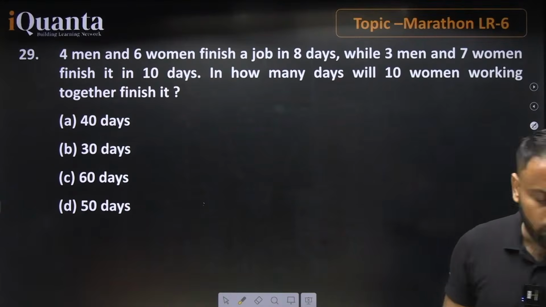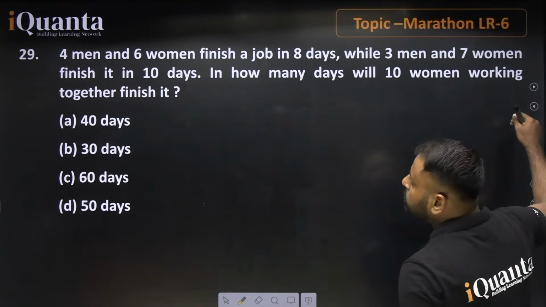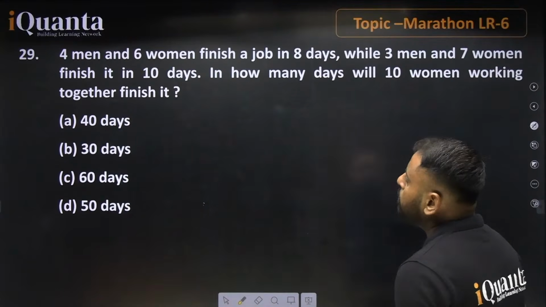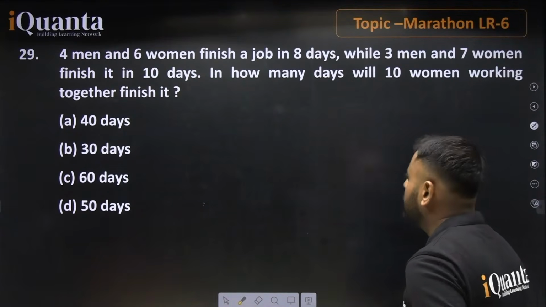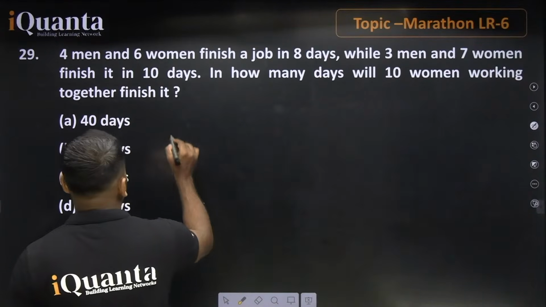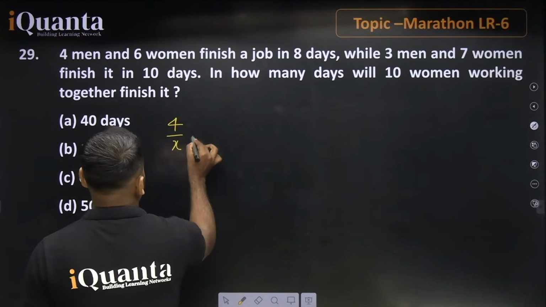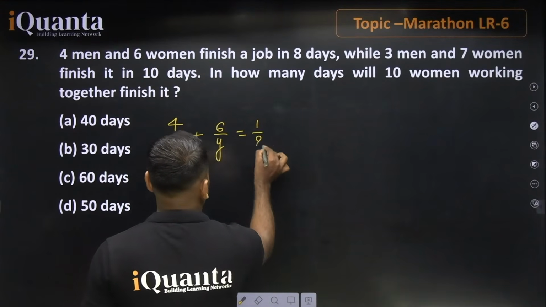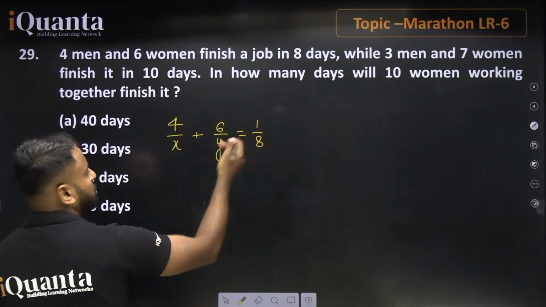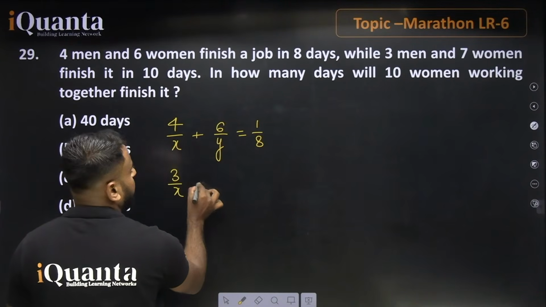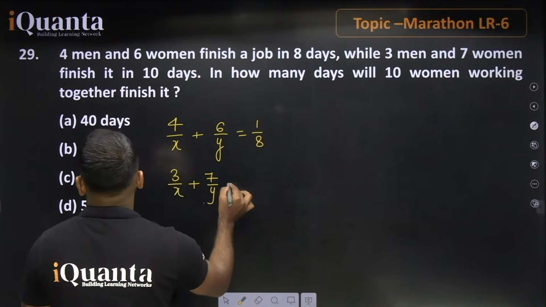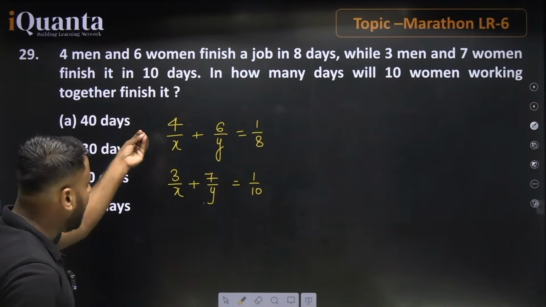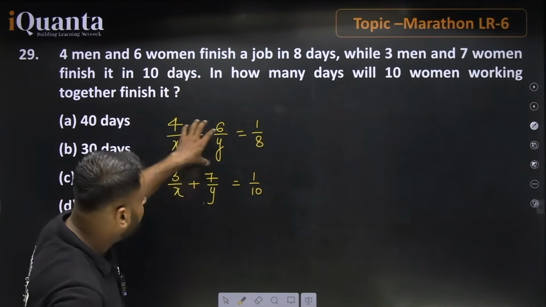Perfect, okay. So I'm moving on to question number 29. I think this is also an easy one. 4 men and 6 women finish a job in 8 days. So the equation will be something like this: 4 divided by x plus 6 divided by y is equal to 1 by 8. This is the first equation. The second equation is 3 divided by x plus 7 divided by y is equal to 1 by 10. If somebody asks, sir, how can we find the equation? How can this equation be framed?